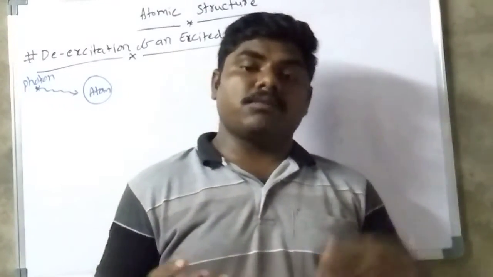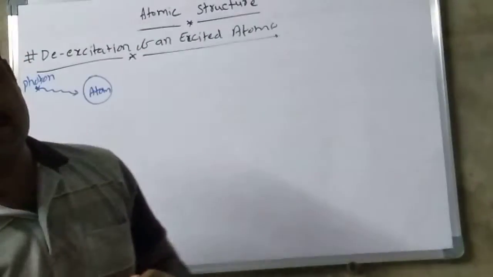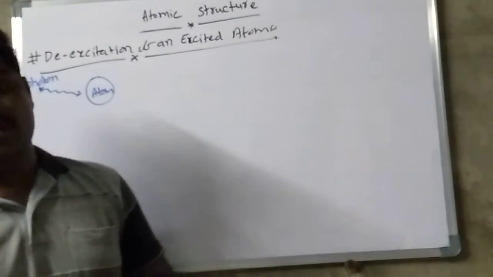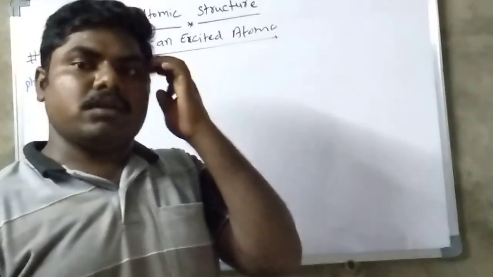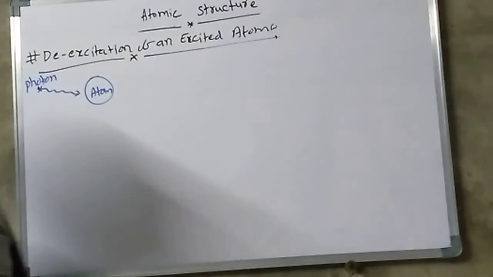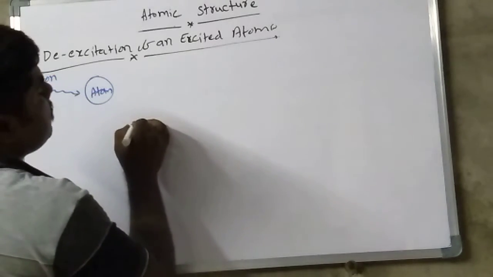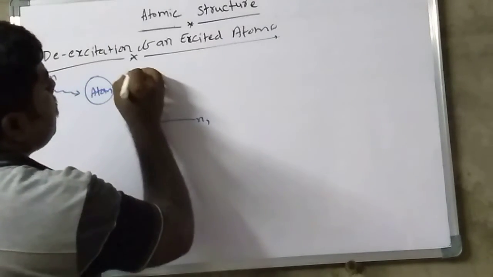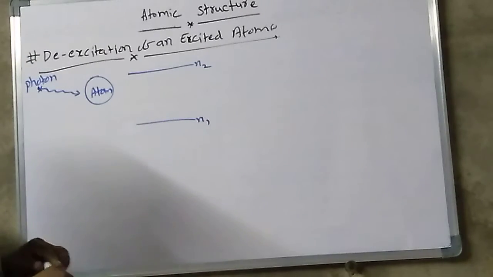Whenever the electron moves from lower to higher, energy is absorbed, so the atom takes in a photon. Whenever the electron jumps from higher to lower, a photon is emitted. In this situation, let us consider this is the N1 state and this is the N2 state. In between, there are many levels also.